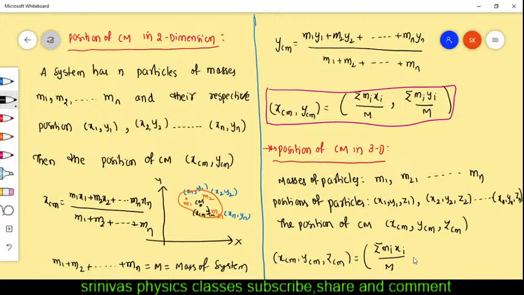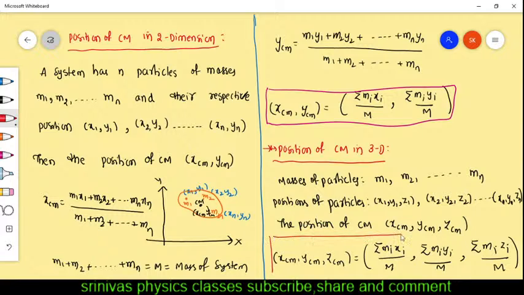Then YCM we write as summation of Mi yi by capital M. If you expand this summation, i equal to 1 to n, for i equal to 1 you write M1 x1; summation means plus, for i equal to 2 you write M2 x2, and so on, till i equal to n you write Mn xn, all by capital M. The next one is summation of Mi zi by capital M. This is the formula for the position of center of mass in 3D.